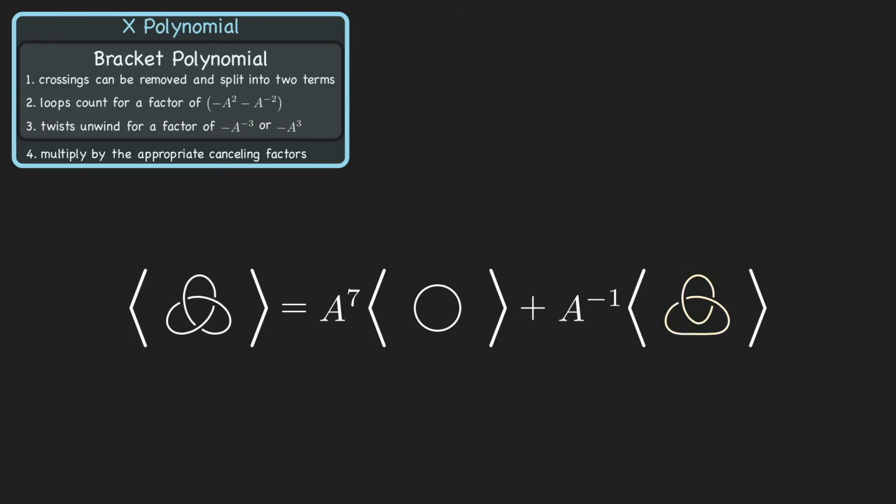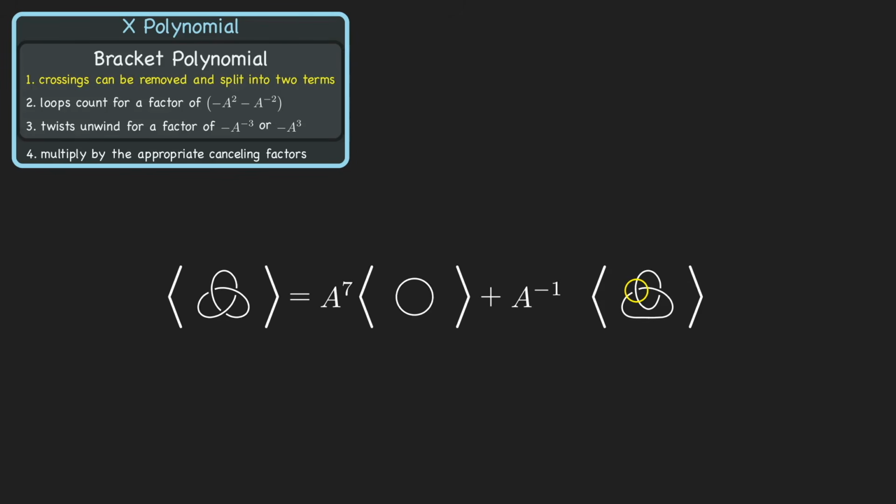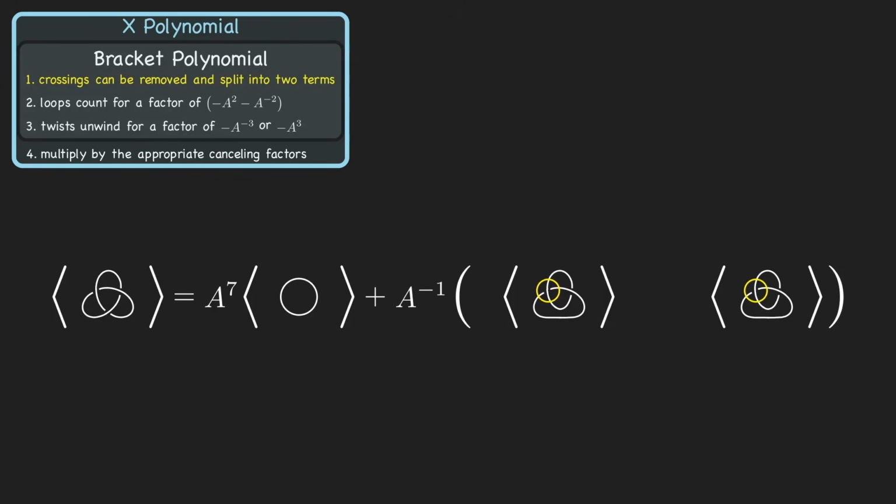Now let's look at the right term, and apply Rule 1 again on this crossing here. That gives us these two terms. And we're once again able to use Rule 3 as we untwist them into loops. Looking at the orientation, the left term contributes a factor of -a cubed, and the right term includes -a to the -3.